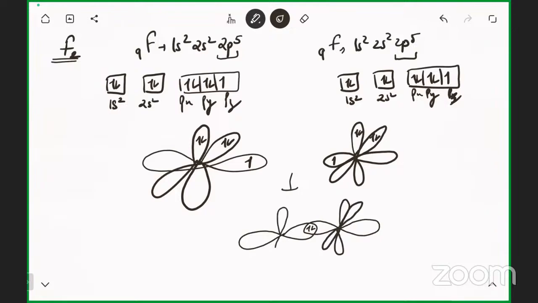Do you want this PDF, whatever I'm writing here? Yes, sir. Okay, I'll do one thing: after finishing sigma and pi bond today, and if possible before hybridization, I'll send the PDF.